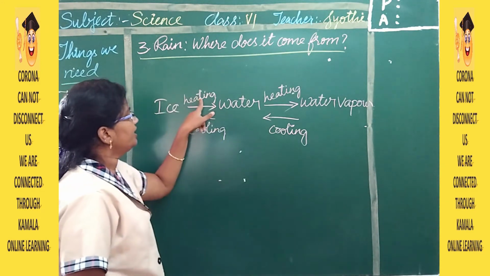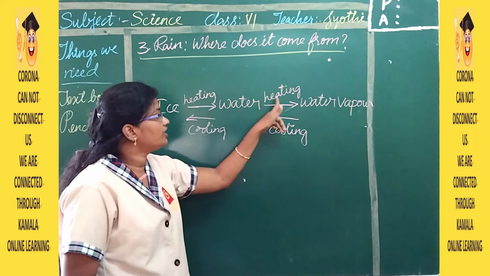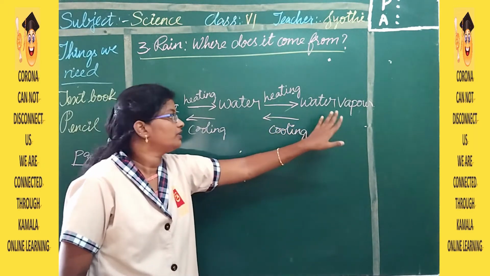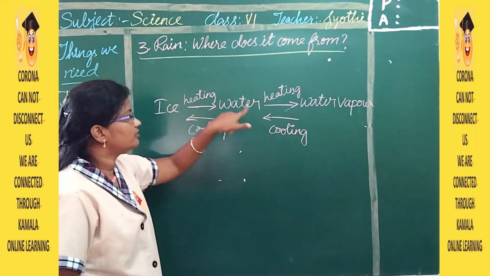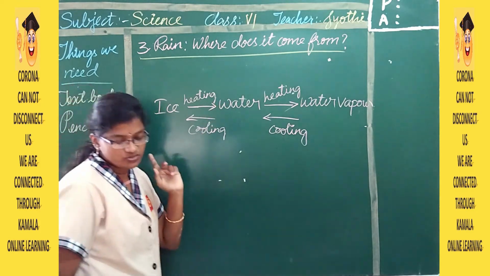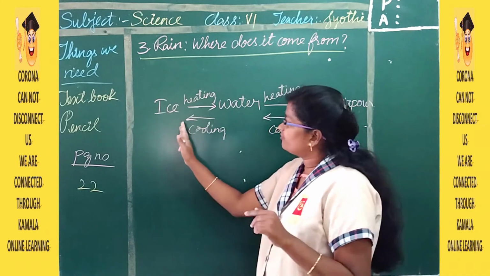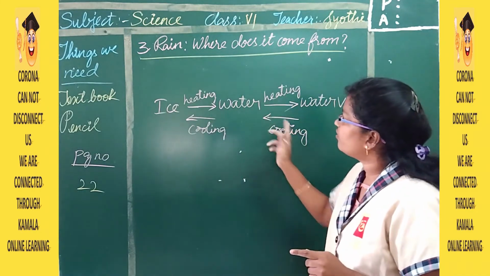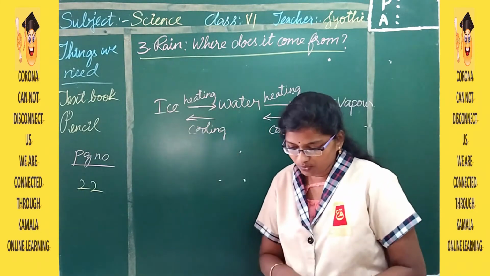So ice on heating will change to water, water on heating will change to water vapor. Water vapor on cooling will change to water, and water on cooling is going to change to ice. So one form we can change into another form by heating and cooling.